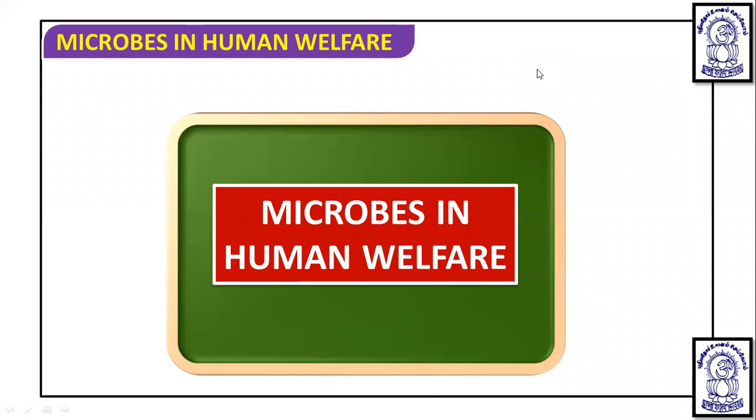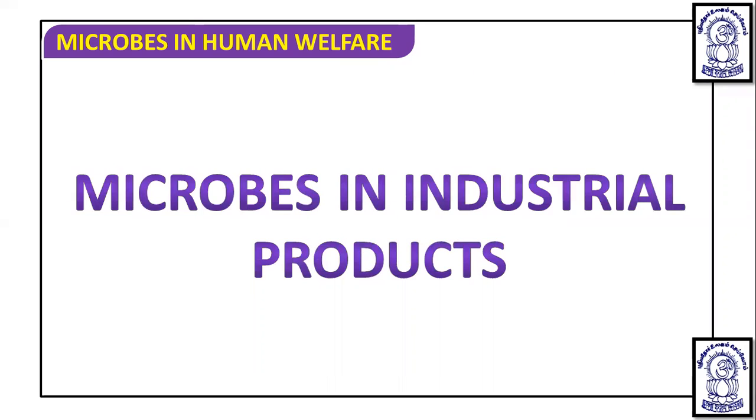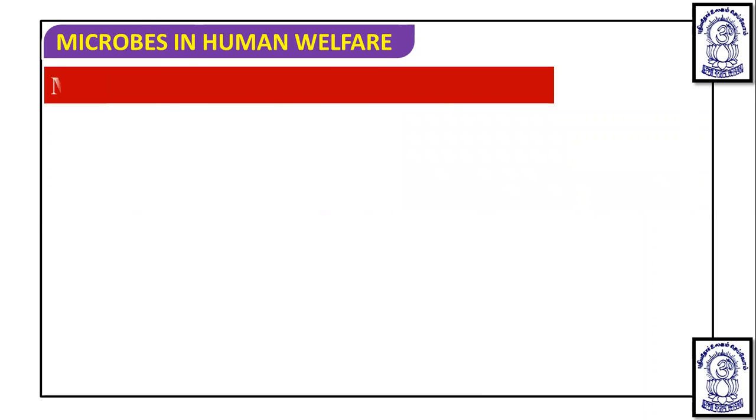Dear students, we are in continuation of the chapter Microbes in Human Welfare. In the previous class, we talked about microbes in household products. In today's lecture, we are going to talk about microbes in industrial products. In industry, microbes are used to synthesize a number of products which are valuable to human beings, like beverages and antibiotics.